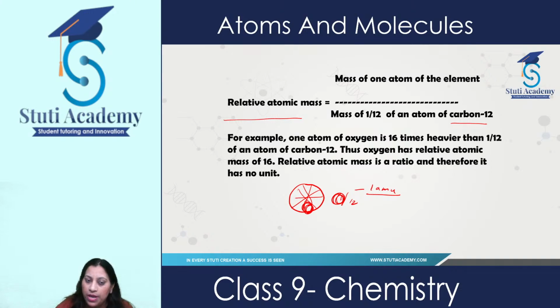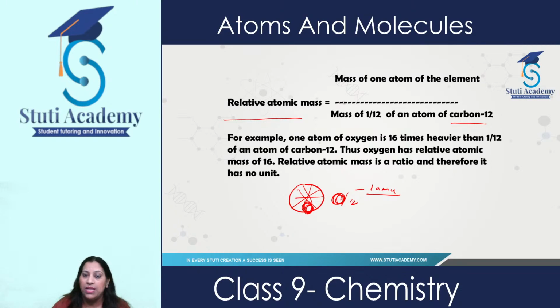It is more clear by this example. One atom of oxygen is 16 times heavier than 1/12 of an atom of carbon-12. Whenever we are comparing atomic masses, we always take carbon-12 as a reference, 1/12 times.